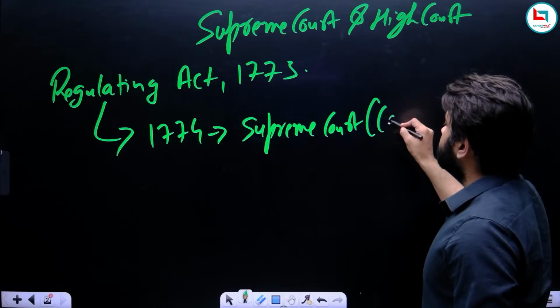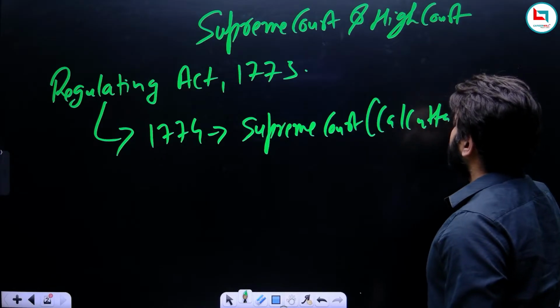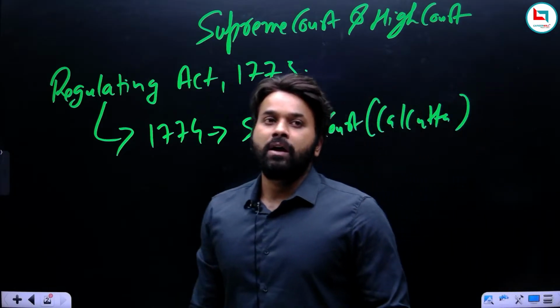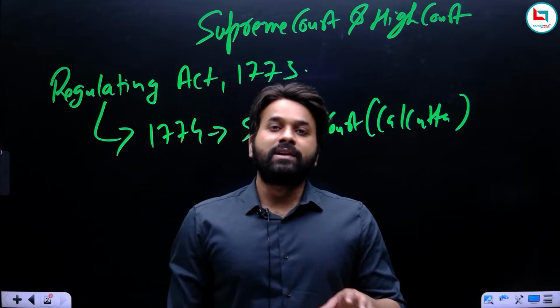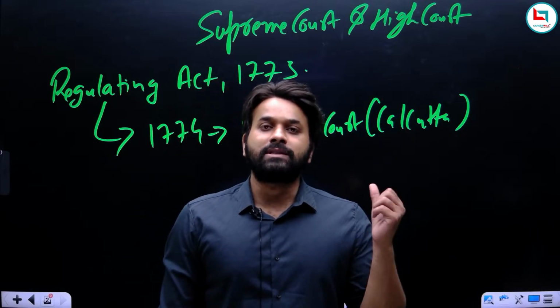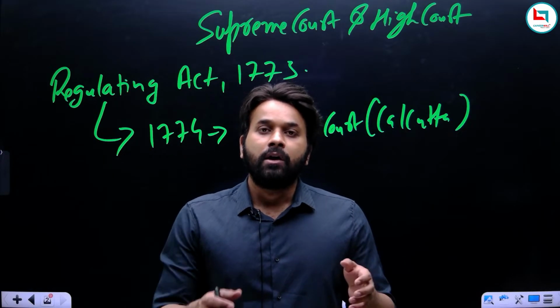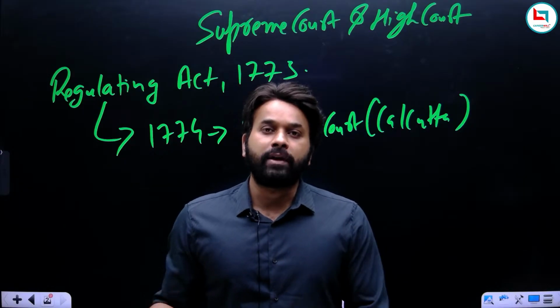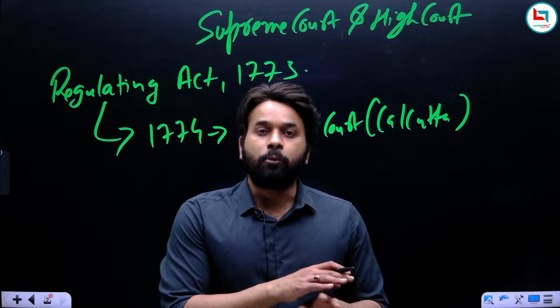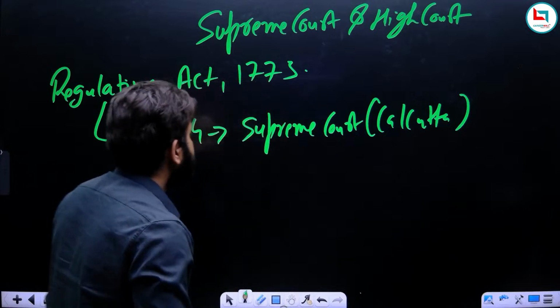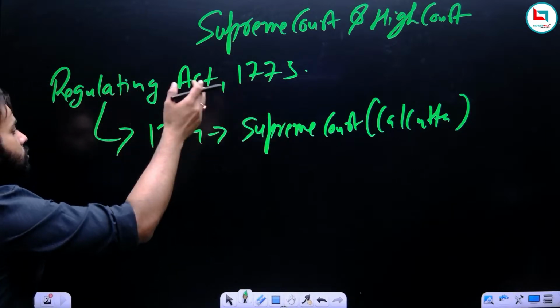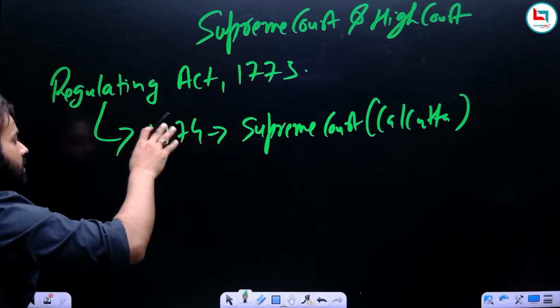So this is the Supreme Court of Calcutta. But remember, what we are studying today is different from what was established in 1774. I mean, the Supreme Court of India that you see today and the Supreme Court of Calcutta are both different. Remember this. So finally, the Supreme Court was established in Calcutta in 1774.